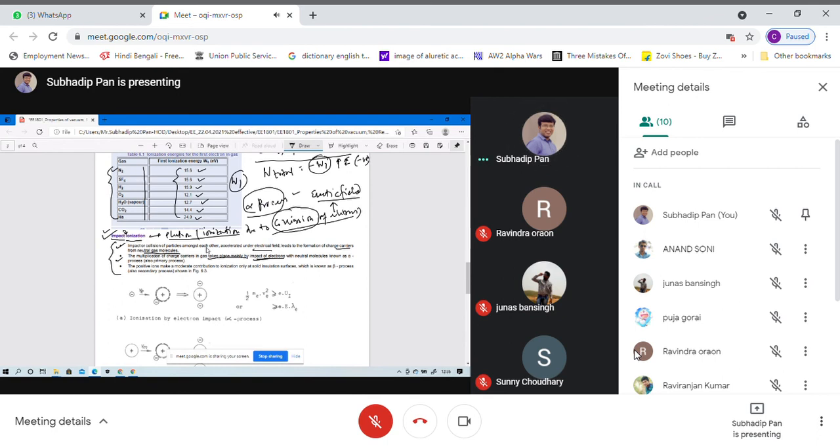Now, the third point: the positive ion makes a moderate contribution to the ionization. Moderate means there are three levels: high, then moderate, and then low. So this positive ion, generated due to the electron collision, makes a moderate contribution to the ionization, only at a solid insulating surface. This point is very important: only a solid insulating surface, not a liquid insulating surface.